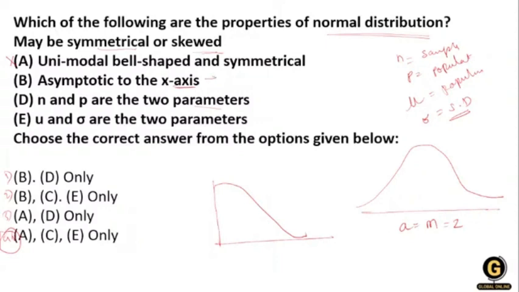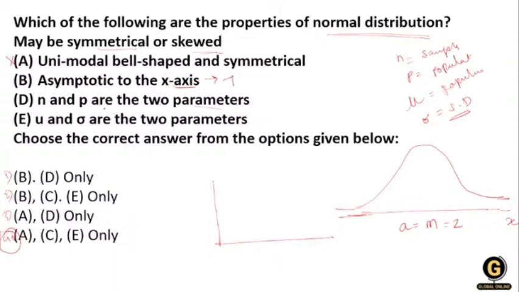What does it mean? That means it never touches the x-axis. Here you can see this bell shape is not going to touch the axis. It's known as asymptotic to the x-axis. So yes, it is true. Here you can see this is not touching the x-axis, this is the x-axis. So yes, it is true. That means B is true.